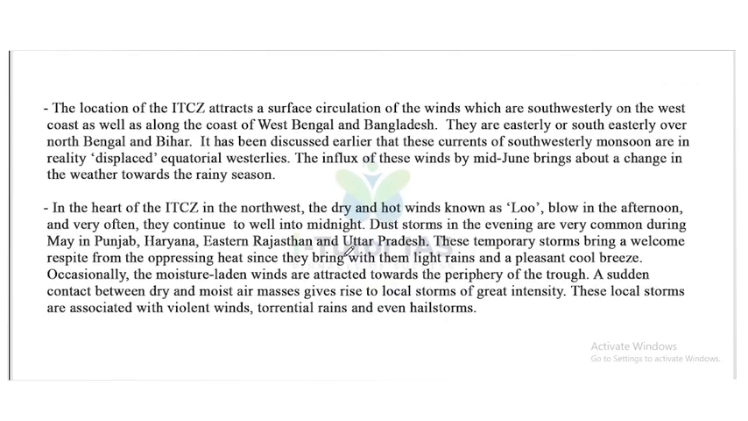Now, the location of the ITCZ attracts a surface circulation of winds which are southwesterly on the west coast as well as along the coast of West Bengal and Bangladesh. They are easterly or southeasterly over North Bengal and Bihar. It has been discussed earlier that these currents of southwesterly monsoon are in reality displaced equatorial westerlies. The influx of these winds by mid-June brings about a change in the weather towards the rainy season.